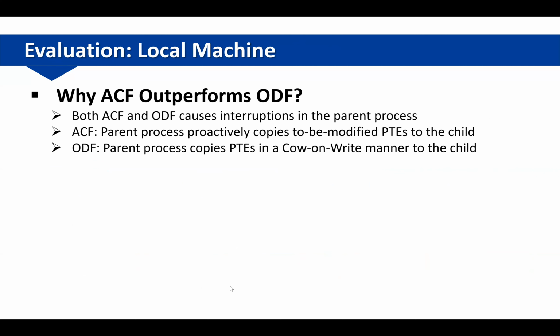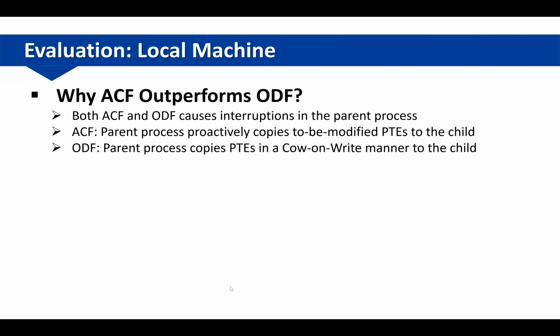We also analyze why ACF performs better than ODF. In fact, both ACF and ODF will cause interruptions in the parent process. This is because in ACF, the parent process needs to proactively copy the to-be-modified PTEs to the child process, and in ODF, the parent process needs to copy PTEs in a copy-on-write manner to the child process.